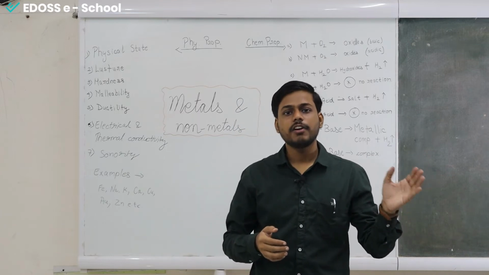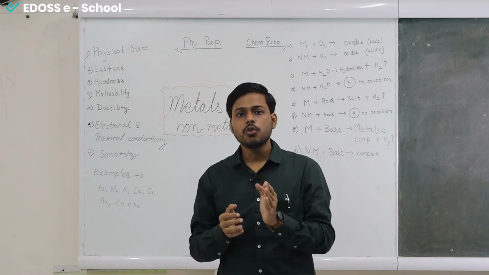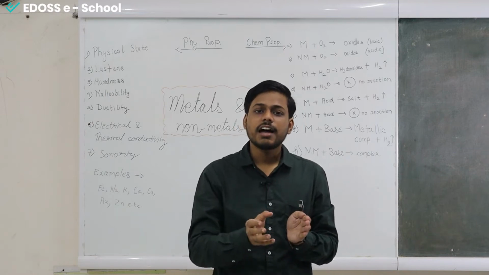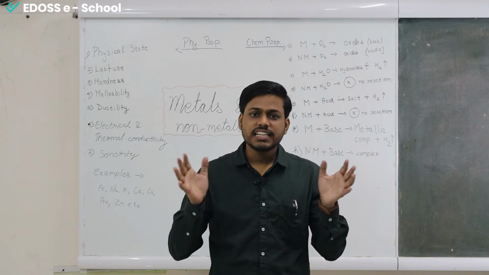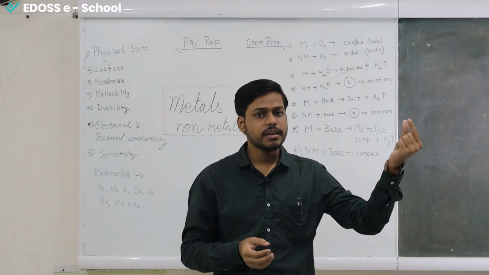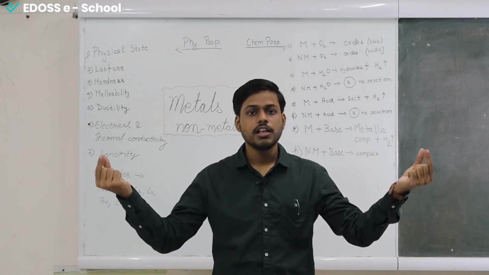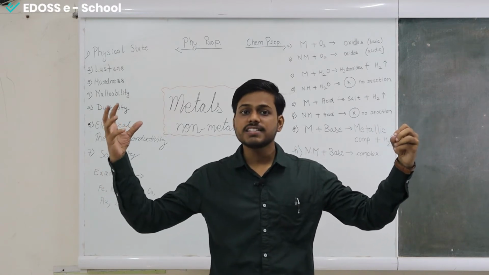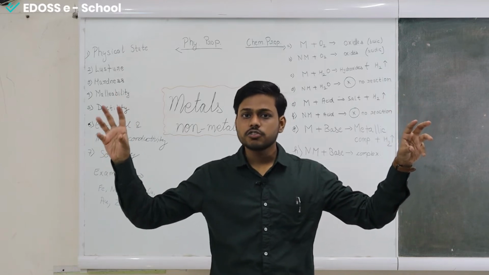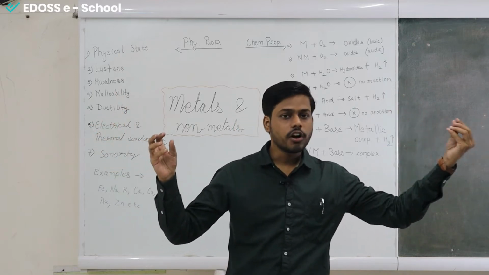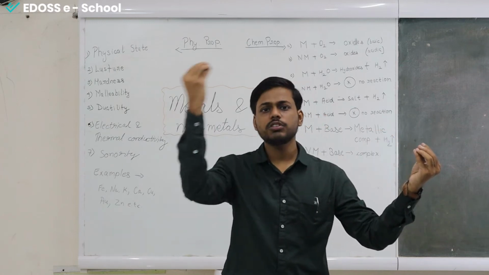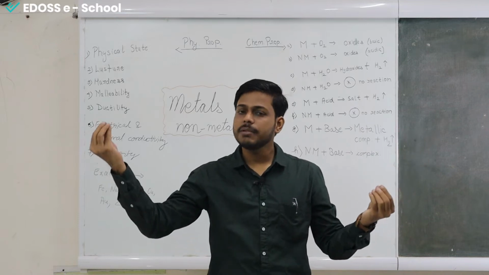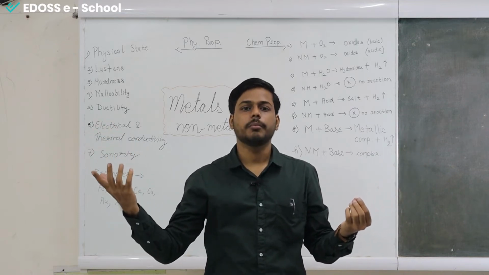On the other hand, when we need to define the non-metals, we will go like this. Non-metals are the naturally occurring elements that have a tendency to gain electron. It can be understood this way: here is a metal and here is a non-metal. If this one wants to lose electrons, there must be a recipient. If there is a donor, there has to be a recipient so that the electron can be transferred from this element to this element. The element that is losing the electron is metal, the element that is gaining the electron is the non-metal.